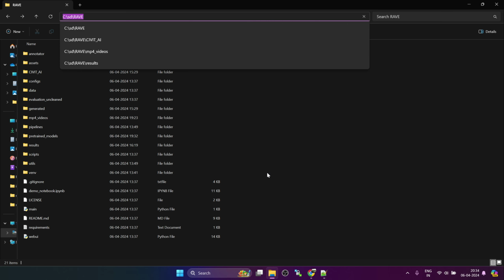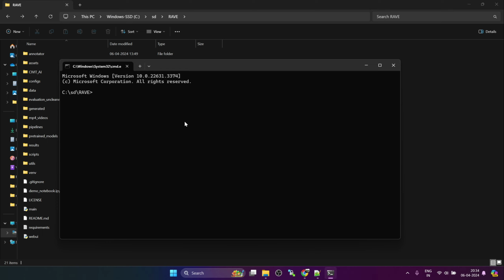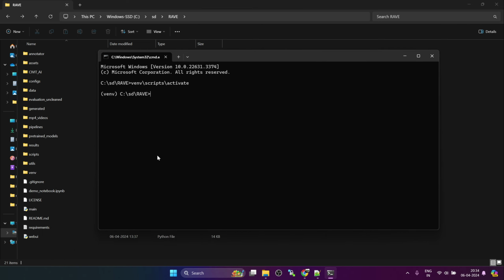So go to the Rave installation directory. In the address bar, type cmd and press enter. So the first step is to activate the virtual environment. After that, we have to launch the web UI. So the command for that is python webui.py. This will start the server.